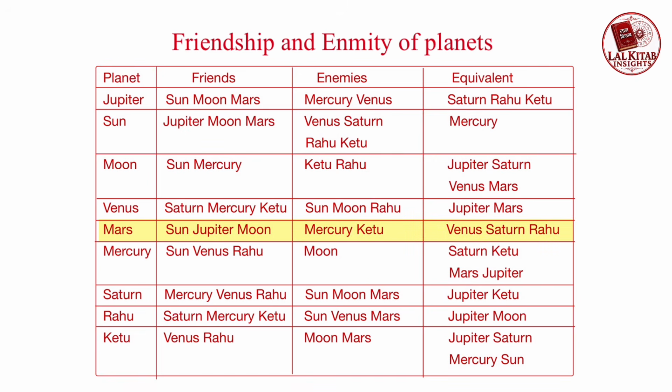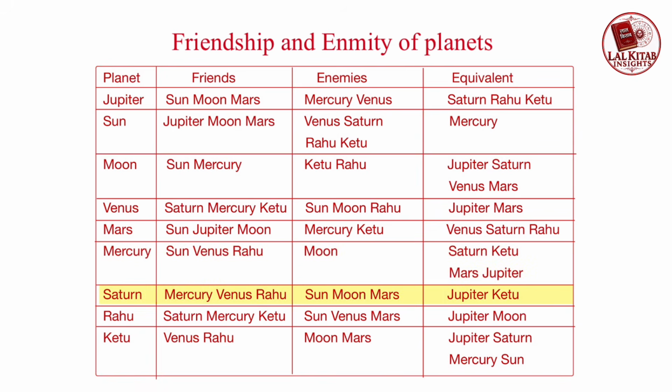Sun, Jupiter, Moon are friends of Mars. Mercury, Ketu are enemies of Mars, whereas Venus, Saturn, Rahu are equivalent planets. Sun, Venus, Rahu are friends of Mercury. Moon is enemy of Mercury. Saturn, Ketu, Mars, Jupiter are equivalent.